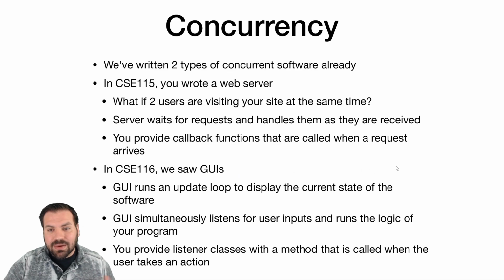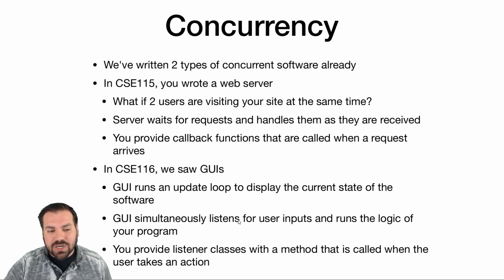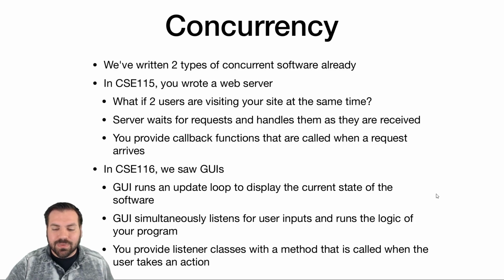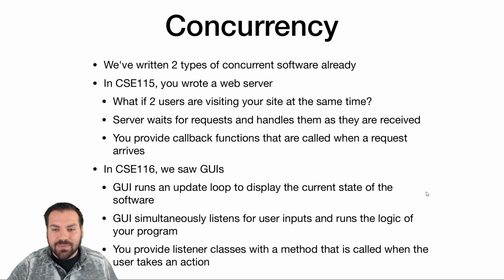And instead of saying run this code, then run this code, then run this code, we're saying when this event occurs, run this code. When the user makes a request for a specific path, call this function. When the user presses a certain button, call this method. And in that we have an event-based architecture, which used to be the name of LO5, which doesn't exist this semester. But event-based architectures is the overall theme of how we're getting concurrency in 116 at least.